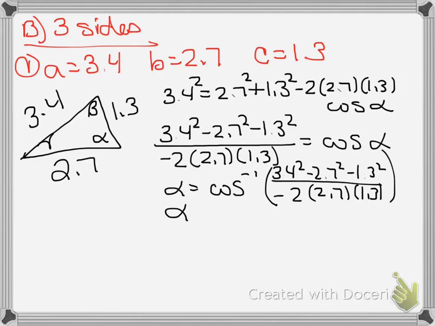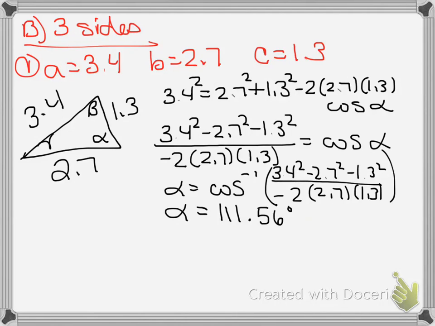And you should get that alpha equals 111.56 degrees. From here, you can set up using law of sines to solve for alpha or beta.